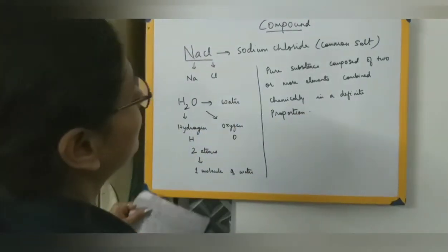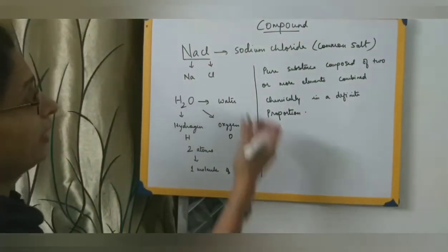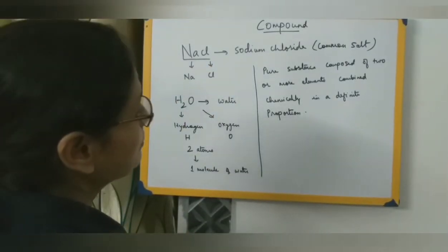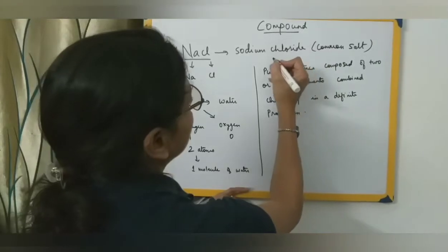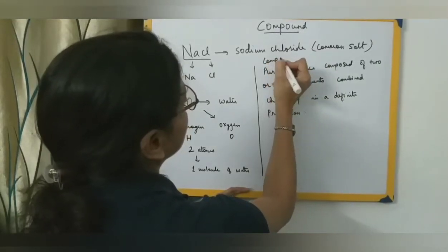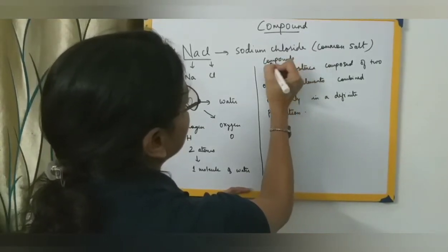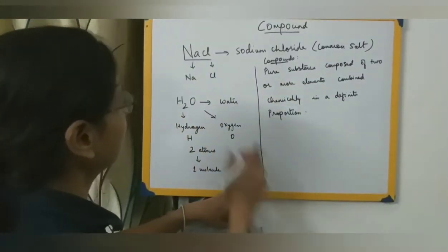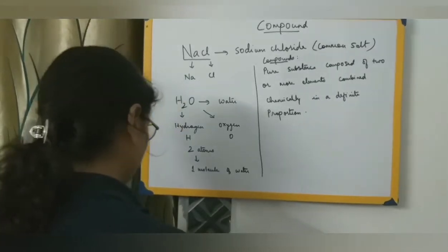These substances are combining in a definite proportion and definite elements are involved over here. So we can say compounds are pure substances. This is the definition for compounds. That is, compounds are pure substances composed of two or more elements combined chemically in a definite proportion.